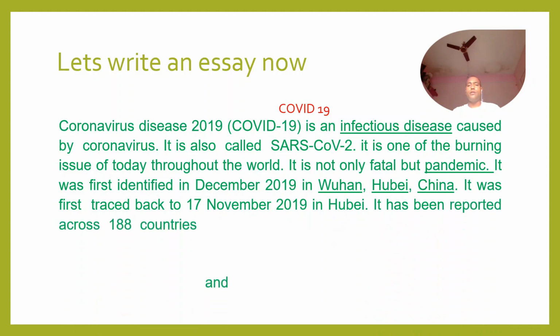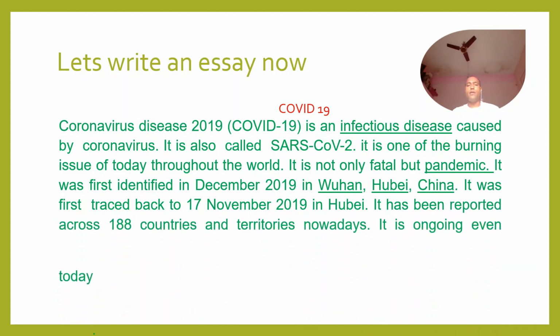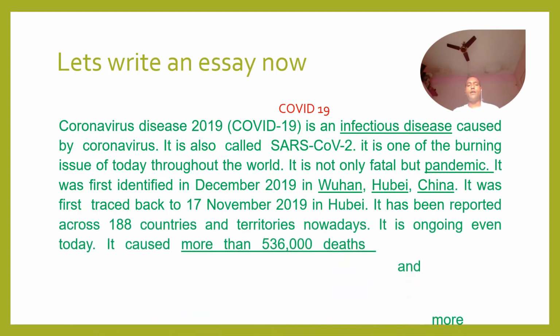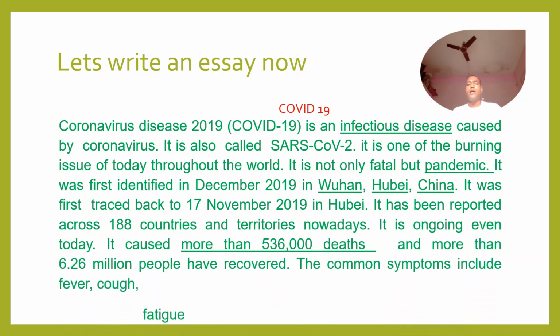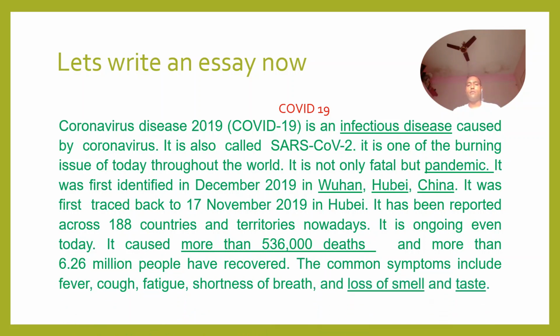It is not only fatal but pandemic. It was first identified in December 2019 in Wuhan, Hubei, China. It was first traced back to 17 December 2019 in Hubei. It has been reported across 188 countries and territories.